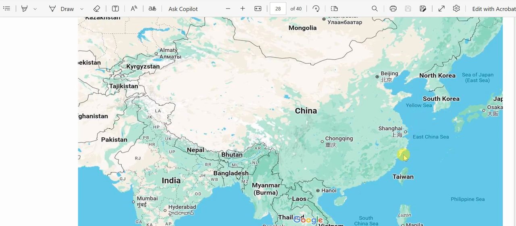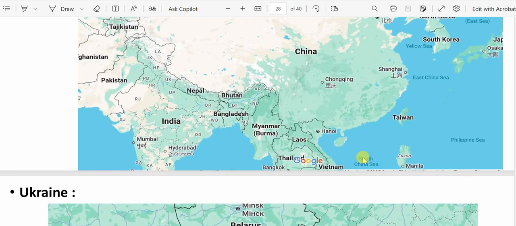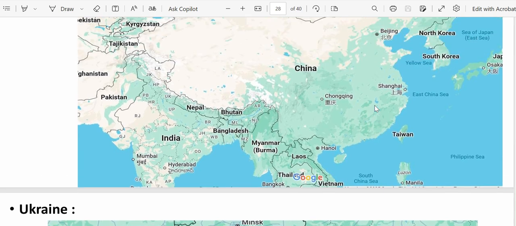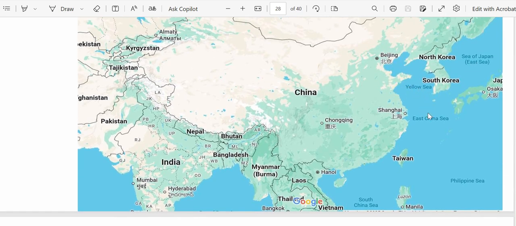It has one of the most important topics, the South China Sea, where China is claiming a lot of islands which others like Vietnam and the Philippines are also claiming. There's a clash. Then we have the East China Sea. That is not much important, but we have Taiwan.